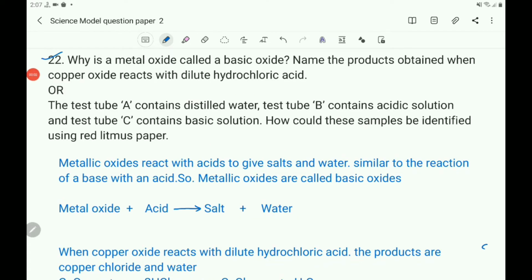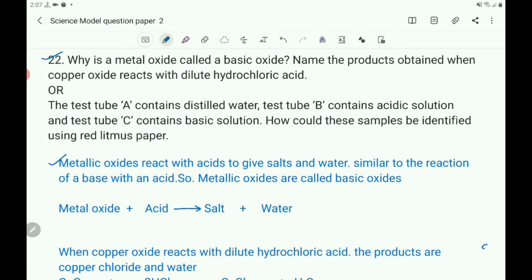Now you come to question number 22. Why is metal oxide called basic oxide? Name the products obtained when copper oxide reacts with dilute hydrochloric acid. Here there are two sub-questions in question number 22. The first part is, why is a metal oxide called a basic oxide?